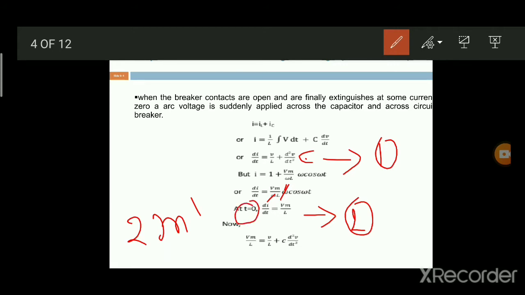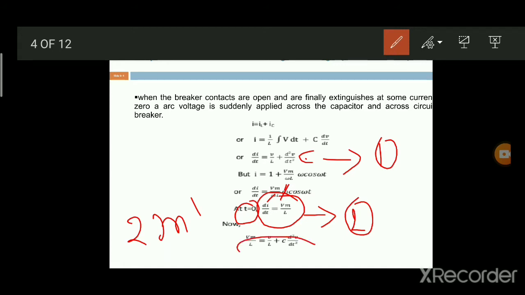Then we obtain di by dt equal to Vm by L. This is equation number 2. Then substitute 2 in 1. Then Vm by L equals V by L plus C d square V by dt square.